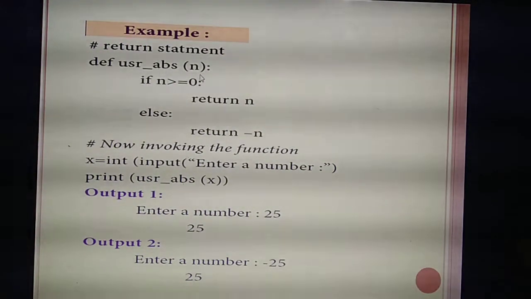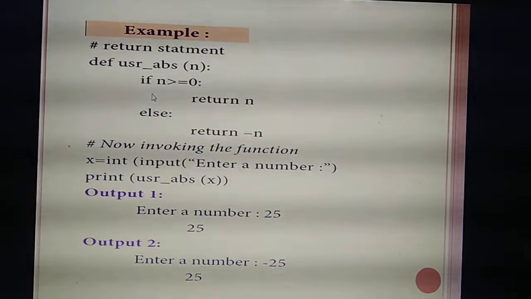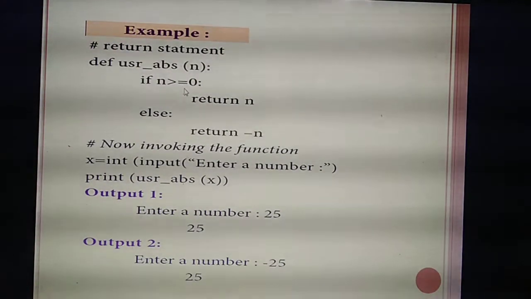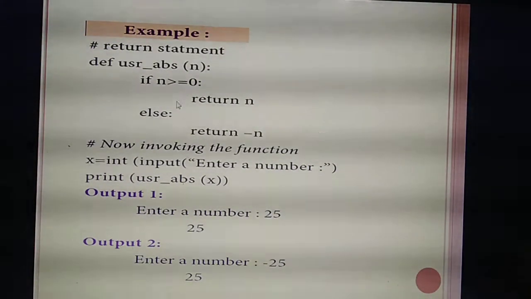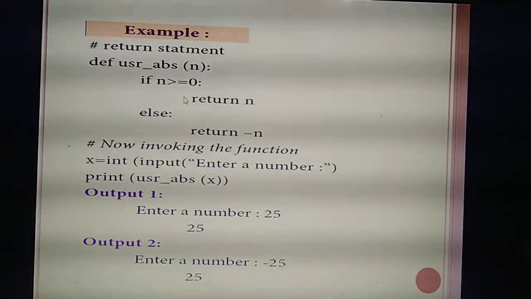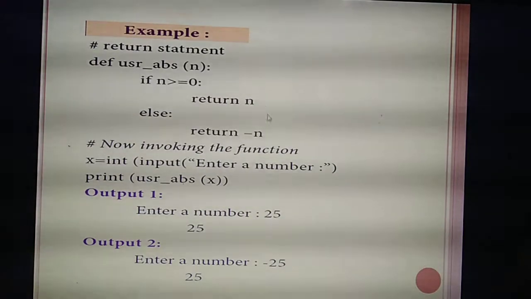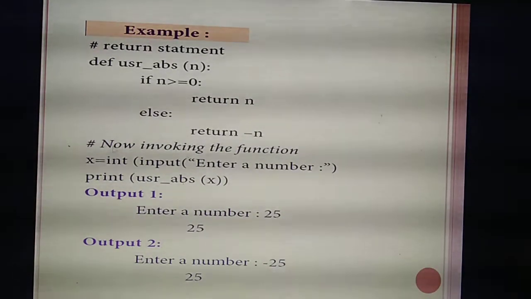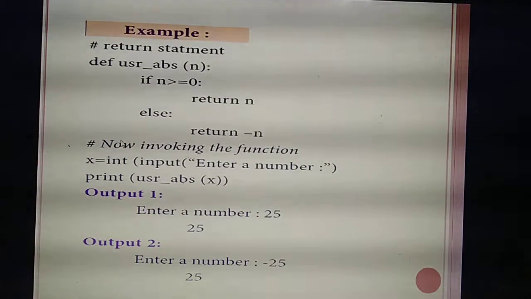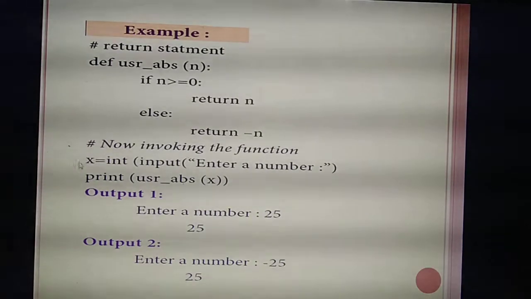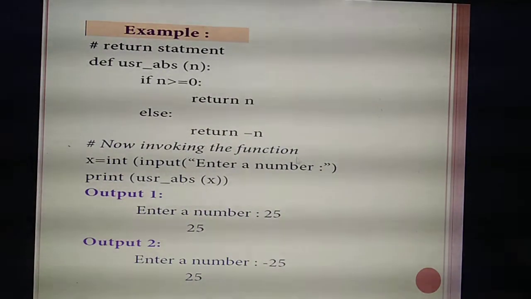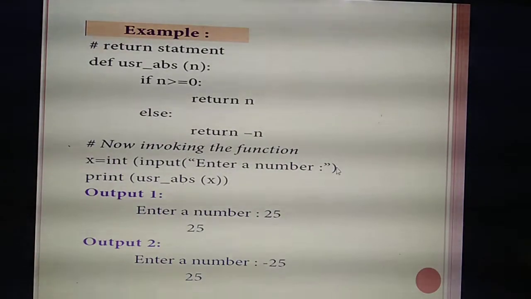In that you are giving one argument called n. Then you are checking whether the given number is greater than or equal to 0. If the number is greater than or equal to 0, the value itself will be returned. Else it will return the negated value. For that you are going to enter one number, so you are giving one input variable called x. In the input of the function, you are entering the number, enter a number.